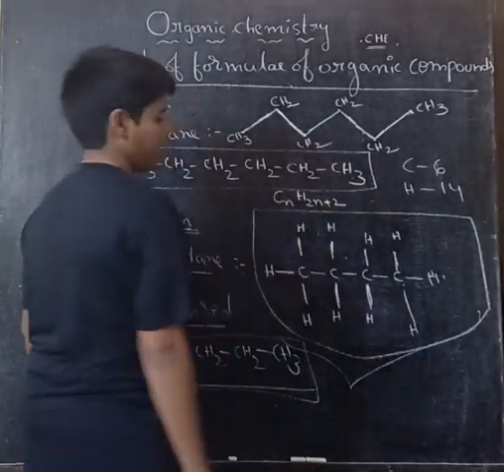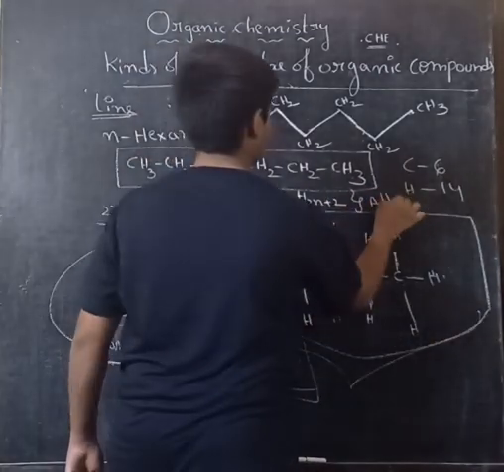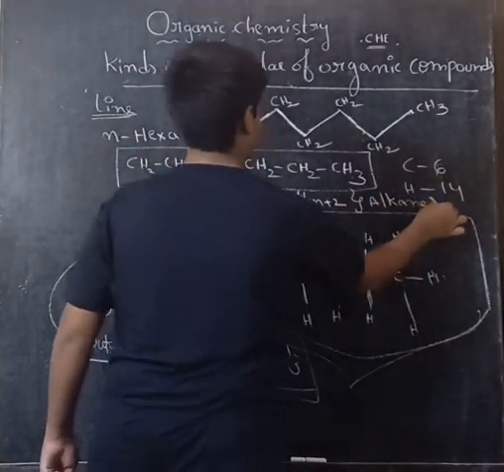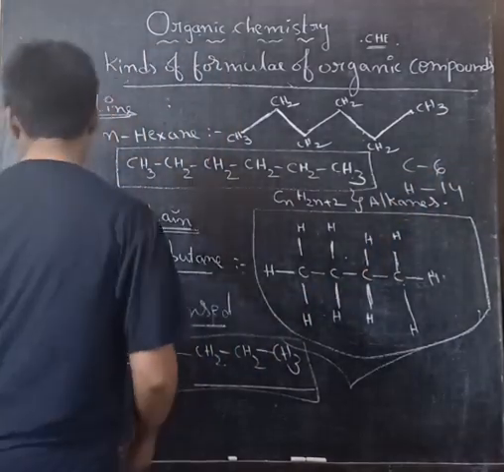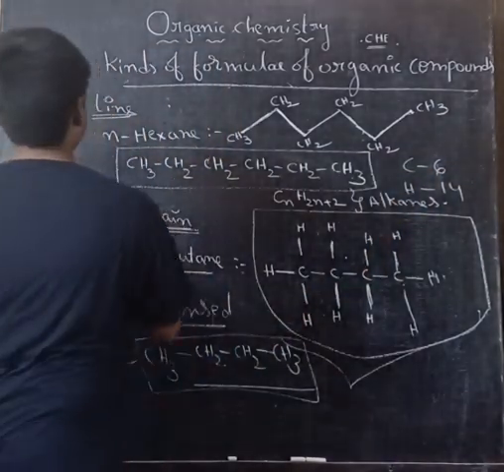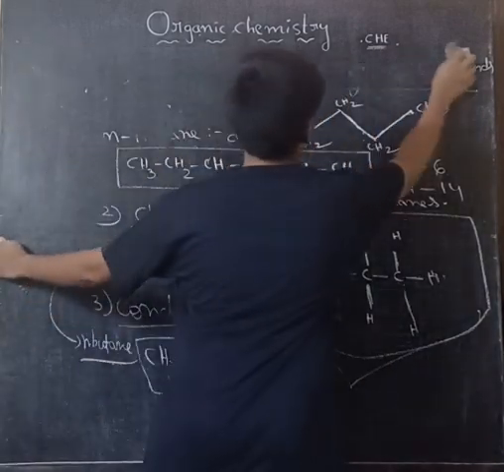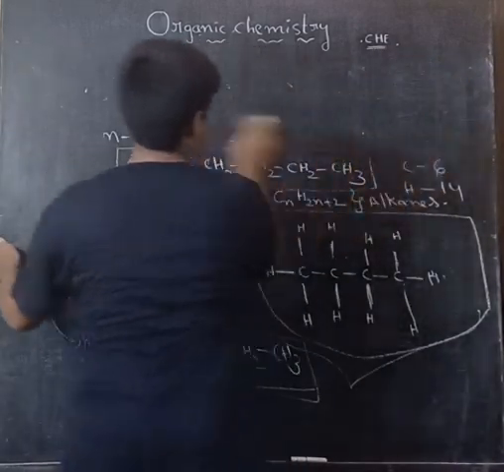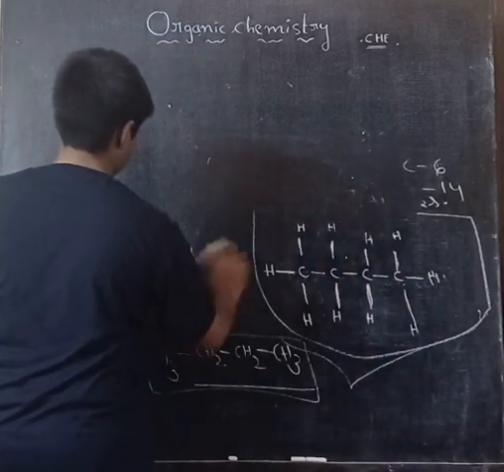This is the alkane. I will tell you in the next classes what alkane is. So this is the line formula. These are the kinds of formula of organic compounds. So this is the full introduction of organic chemistry.